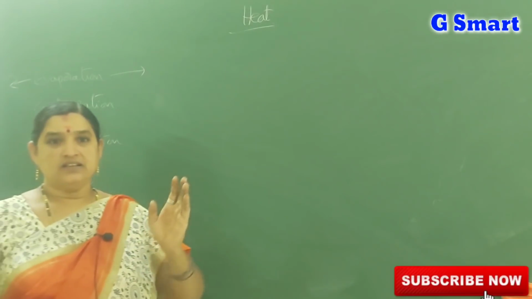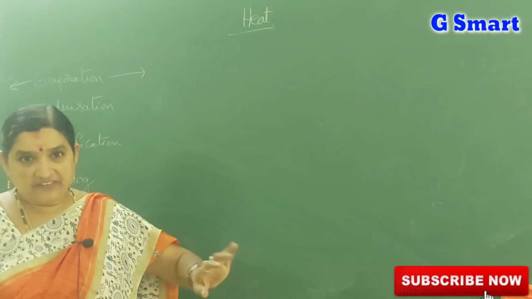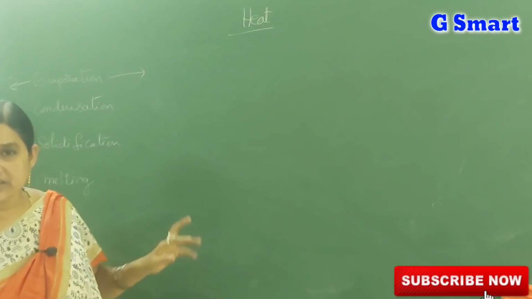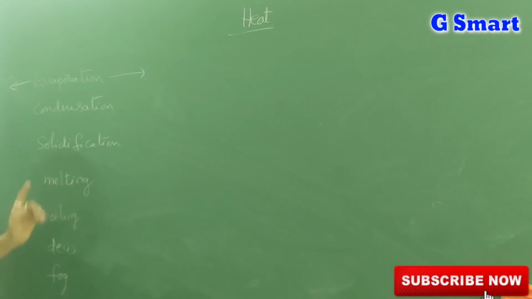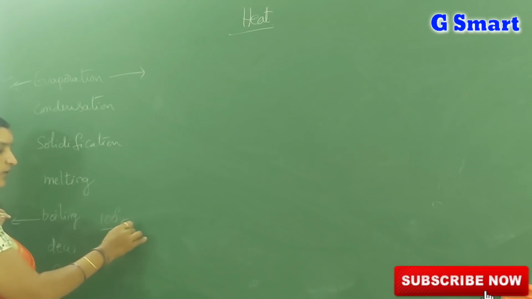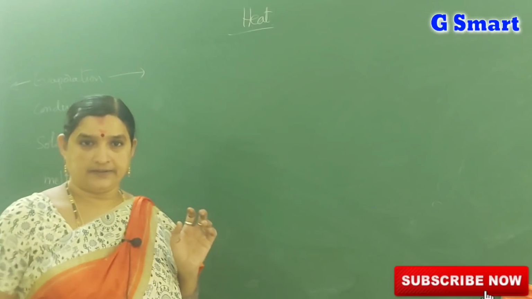Evaporation means escaping of water molecules from the surface of the liquid at any temperature. At any temperature evaporation takes place. At a particular specific temperature boiling takes place. In these 2 also water changes its state to vapor. But at any temperature evaporation takes place. A specific temperature means 100 degrees centigrade only, in boiling.